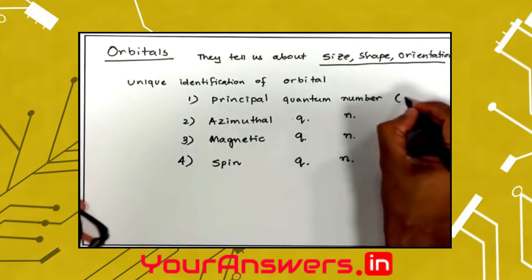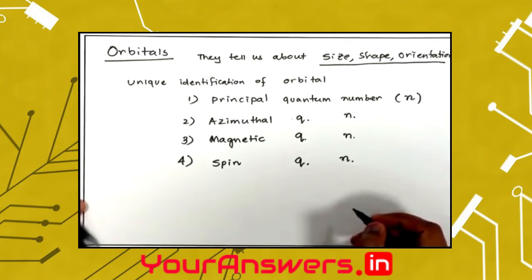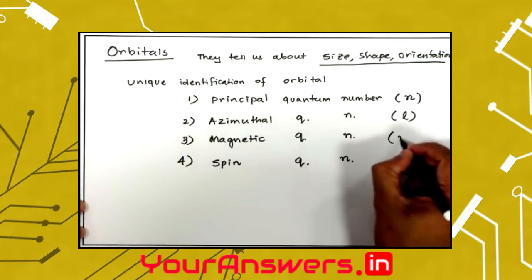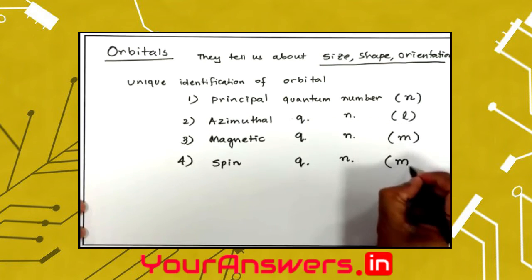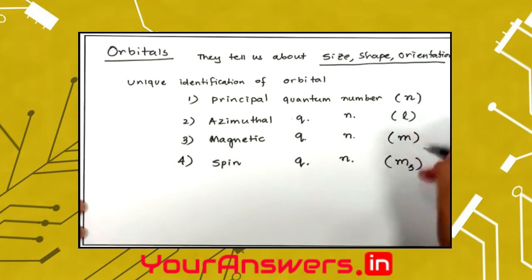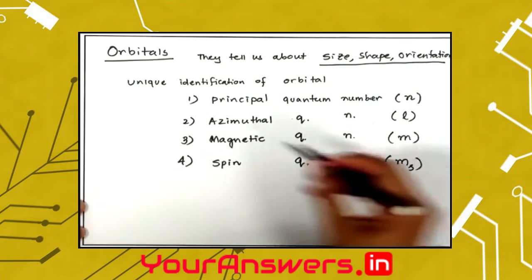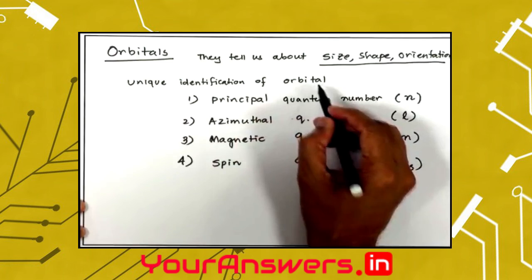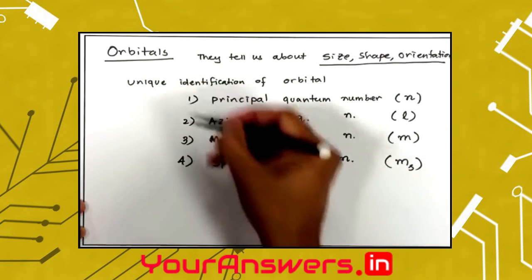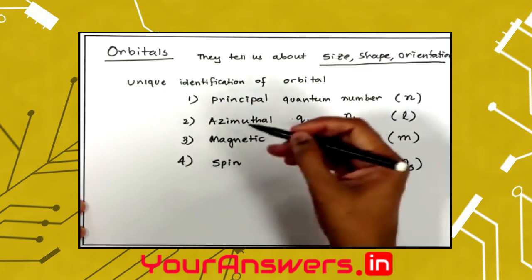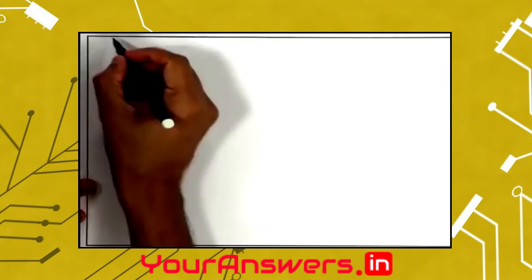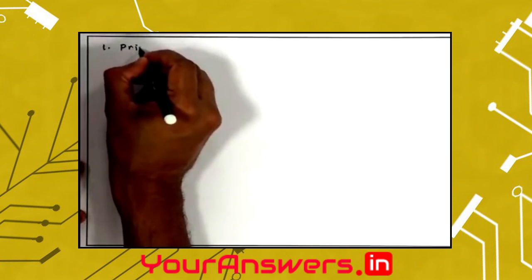The principal quantum number is often signified with n. The azimuthal quantum number is given as l. The magnetic quantum number m, the spin quantum number ms. These are the 4 quantum numbers that we require to uniquely identify an orbital. We will now discuss each quantum number and what kind of information it gives about the orbital. This is what we will discuss next. First is our principal quantum number.